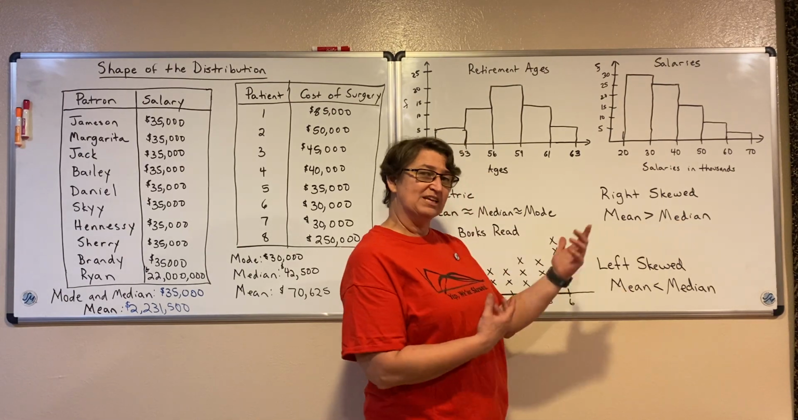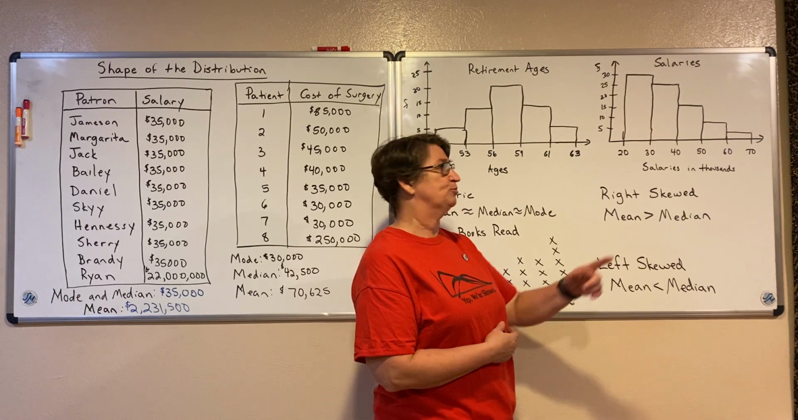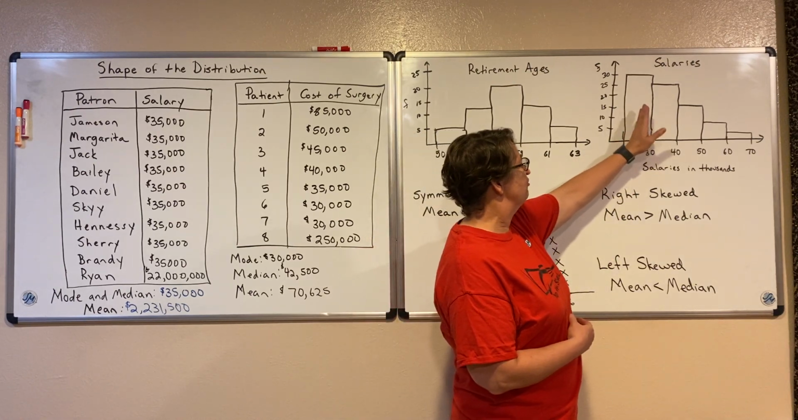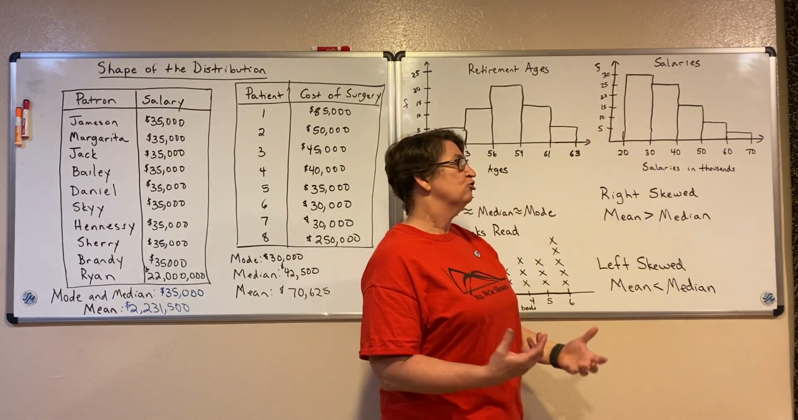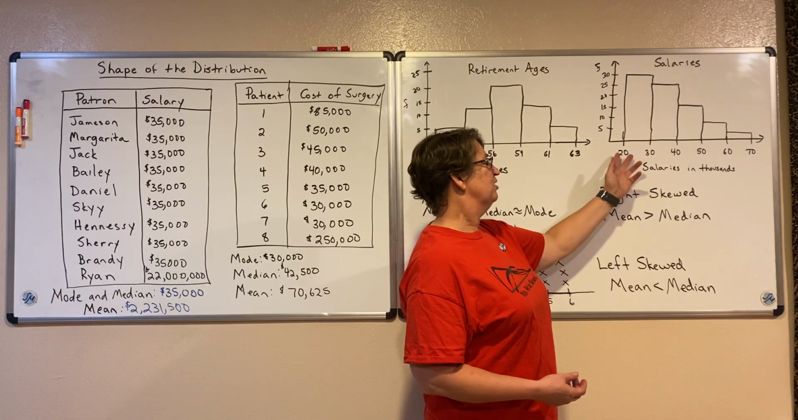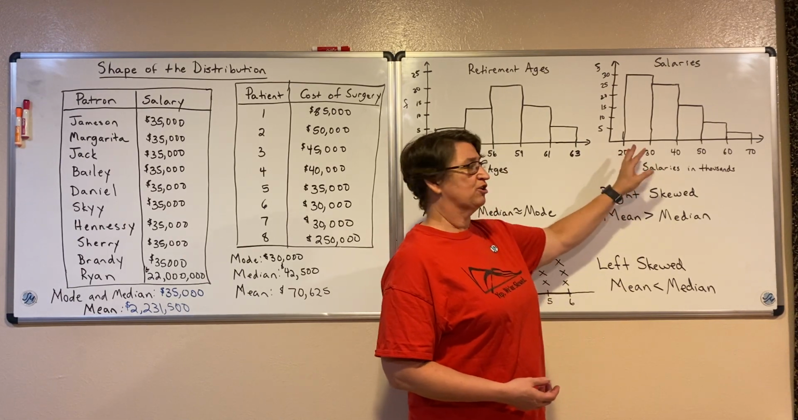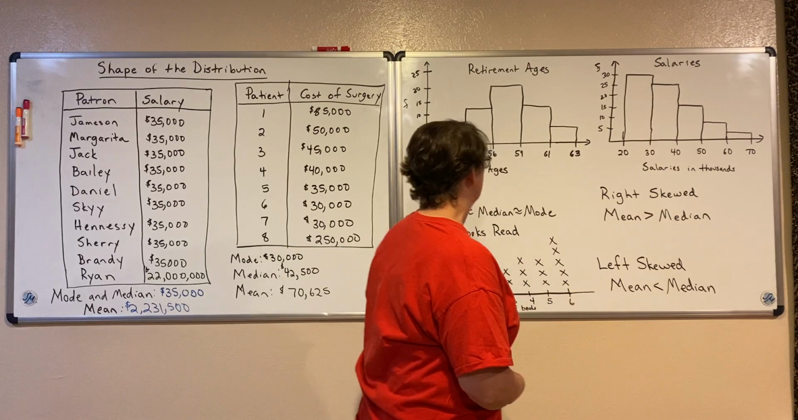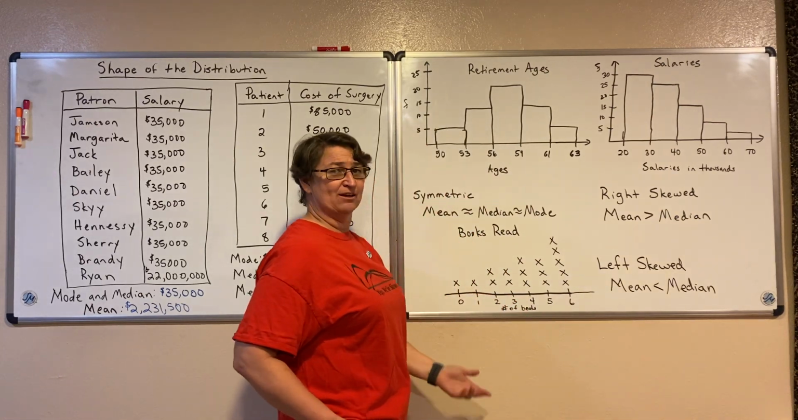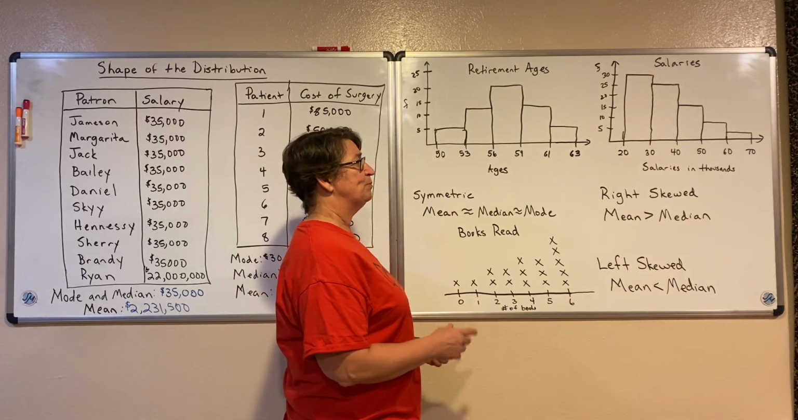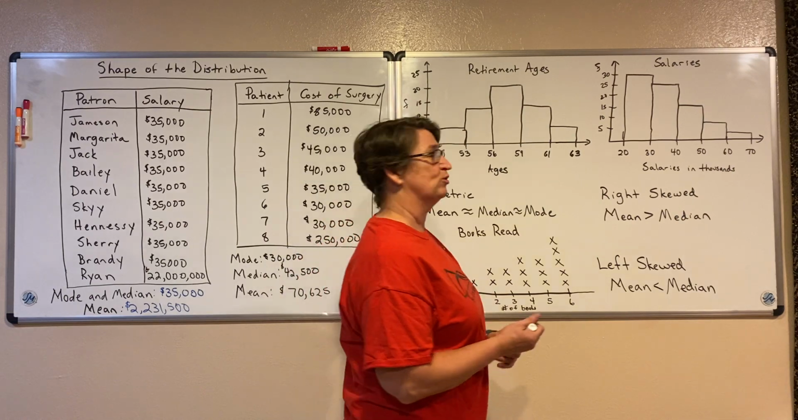The mode is easy again to find in this distribution. The modal bin is always the highest bin. So I know my mode is in that $20,000 to $30,000 range, somewhere in there. The median I can find, which bin it's in, by using the frequencies.